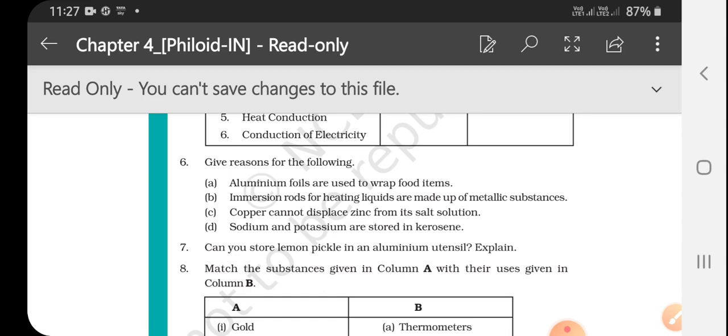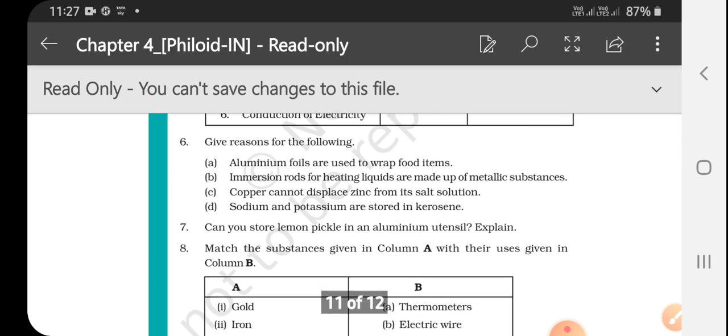Copper cannot displace zinc from its salt solution. Why? Because copper is less reactive than zinc, so it cannot displace zinc from its salt solution. Sodium and potassium are stored in kerosene. Because sodium and potassium are very reactive and readily react with air and water, so they are stored in kerosene.